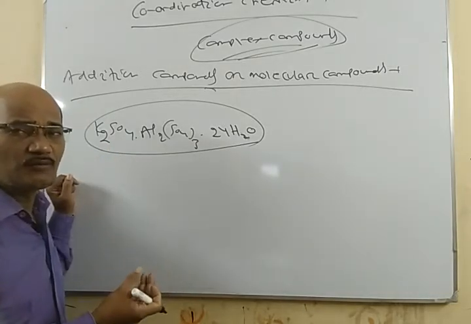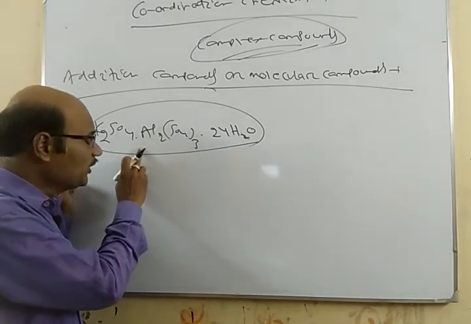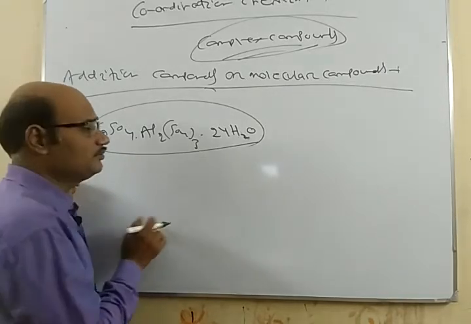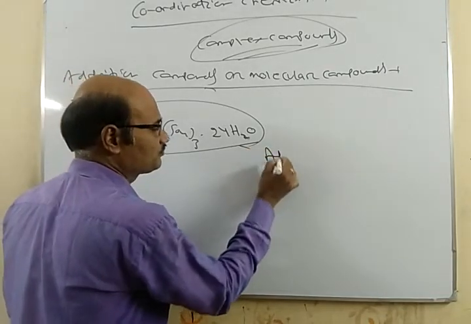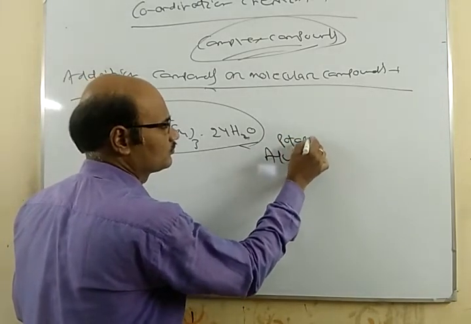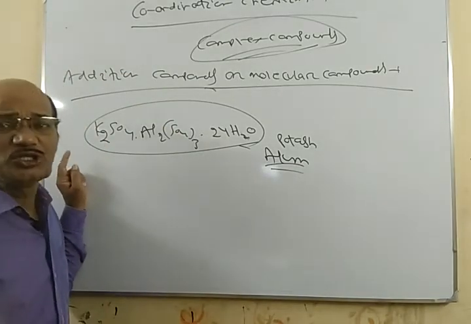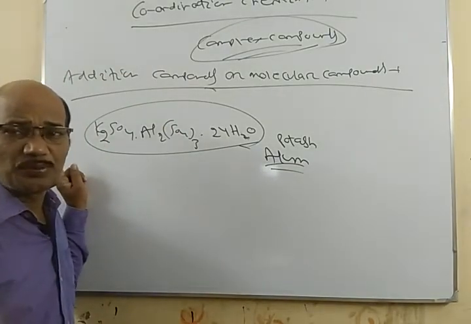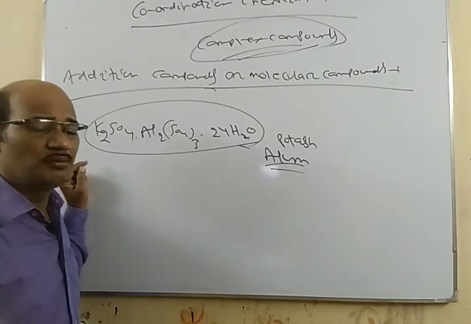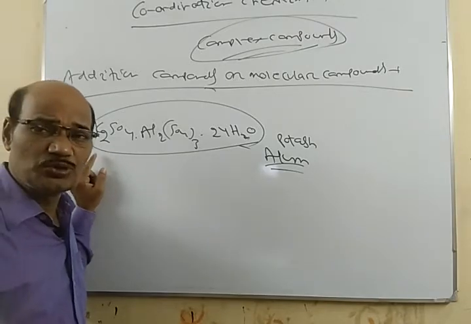Finally, we get the crystals of K2SO4.Al2(SO4)3.24H2O, and this is called alum, potash alum. So, potash alum is an addition compound which we obtain by evaporating the solution of a mixture of two compounds, K2SO4 and Al2(SO4)3.